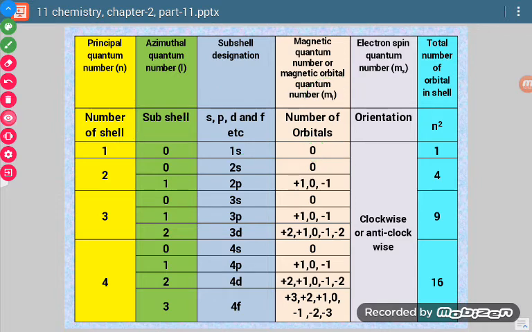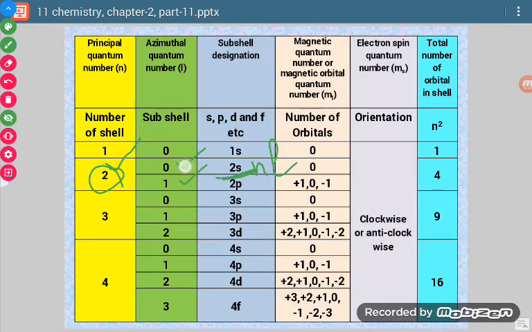Now if we go for the second shell, then what we will see? For second shell, n value is 2. Now possible values of L are 0 and 1. Now see, when I have to represent the subshell, then I will again write NL. So n value here will be 2 and L value for 0 will be S. So for n equal to 2 and L equal to 0, subshell will be 2S.